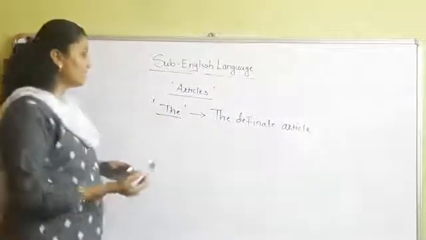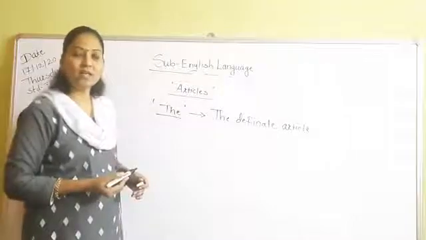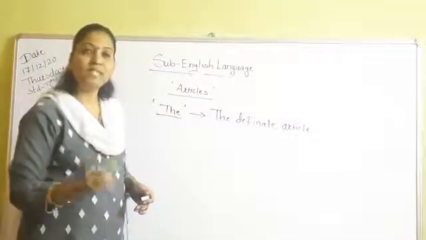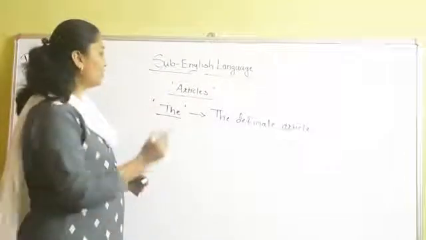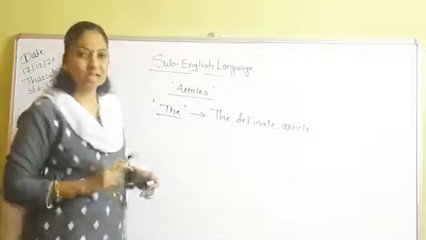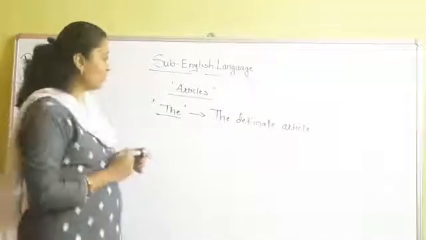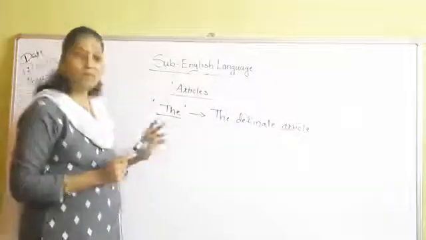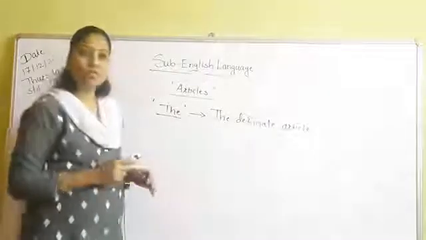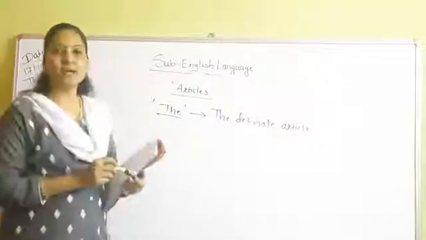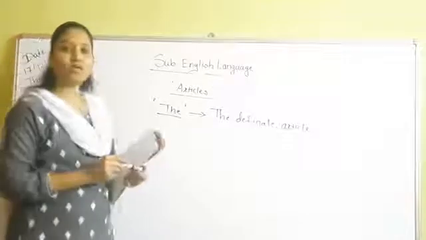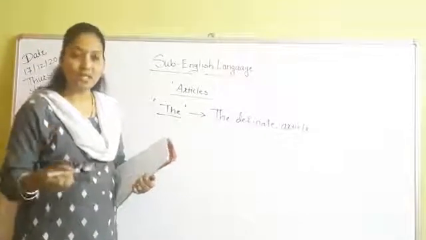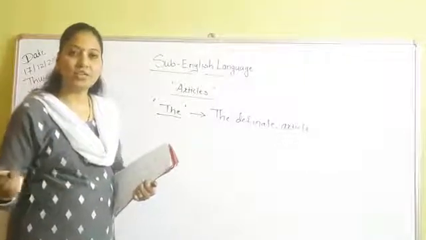And why is the known as the definite article? Because it points out a particular person, place, animal or thing. So the is known as the definite article. Now which are the rules that we have to follow when using the article the? As I have told you students, we have to use the article the whenever we are talking about a particular person, place, animal or thing.